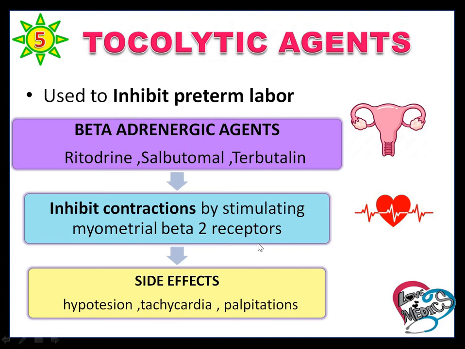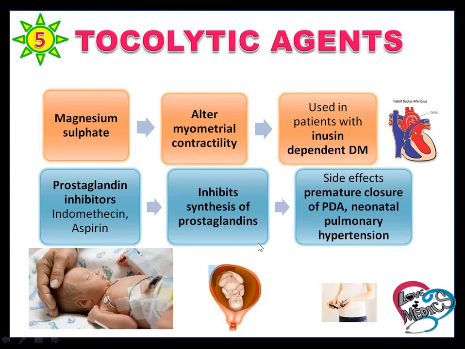And then tocolytic agents. These agents inhibit preterm labor. Example: beta-adrenergic agents like salbutamol and terbutaline. These inhibit uterine contraction, and they have some side effects: hypotension, tachycardia or palpitation. Other tocolytic agents are magnesium sulfate, which alters myometrial contractility, and it is used in insulin-dependent diabetes mellitus patients. Then prostaglandin inhibitors like indomethacin and aspirin. These agents inhibit the synthesis of prostaglandin, but they have some side effects: premature closure of the patent ductus arteriosus and neonatal pulmonary hypertension.